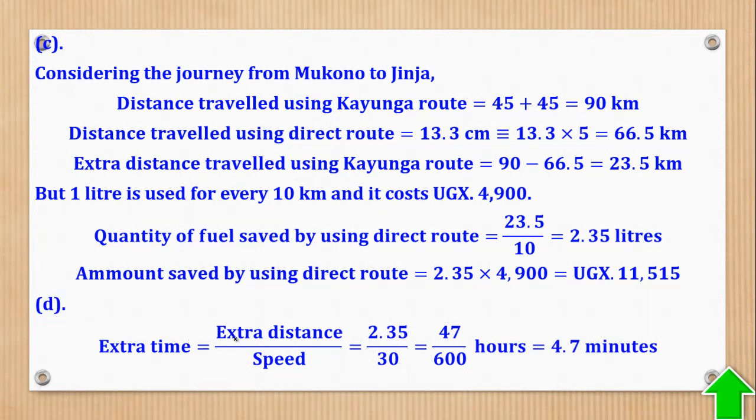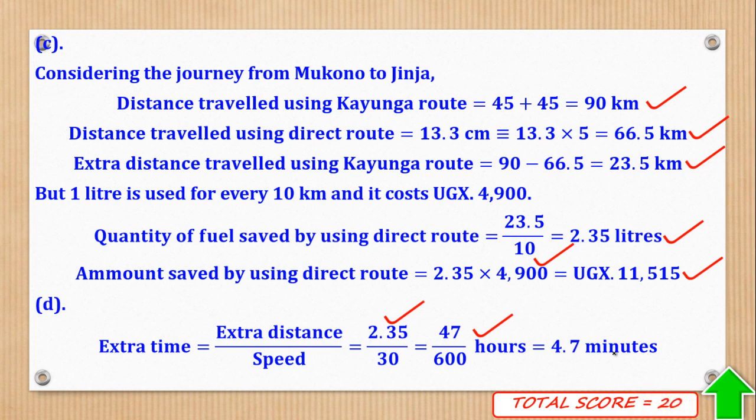So extra time will be extra distance over speed to give you 4.7 minutes. And that's what they wanted.